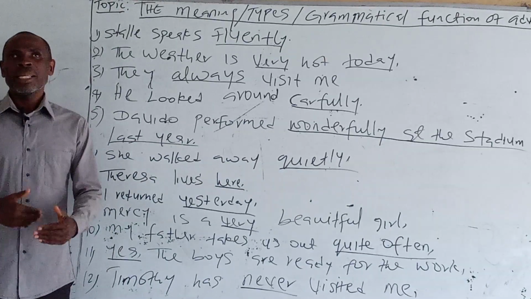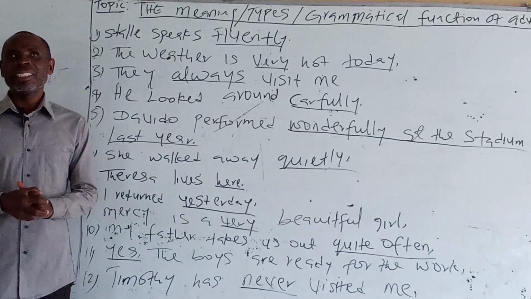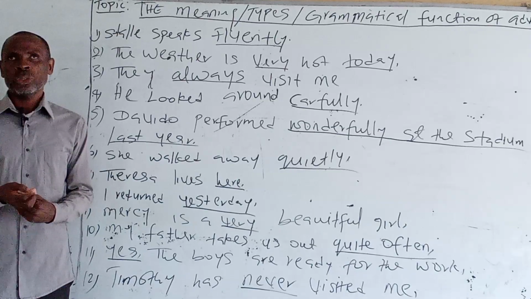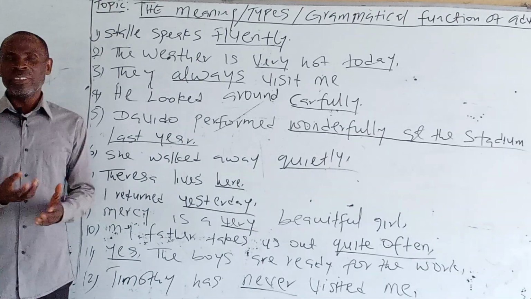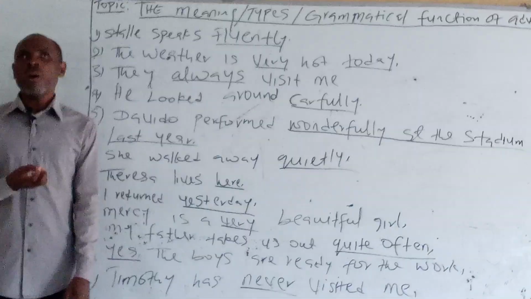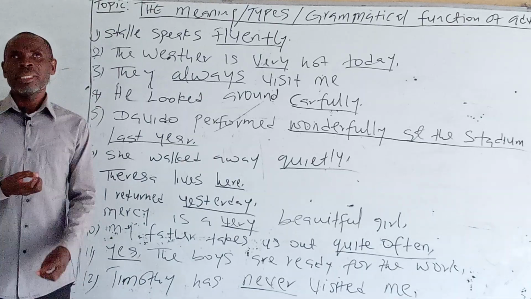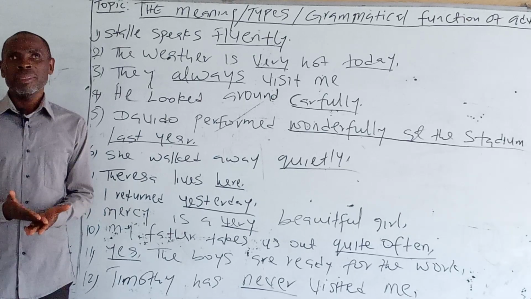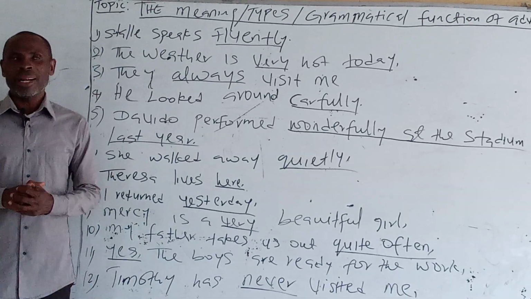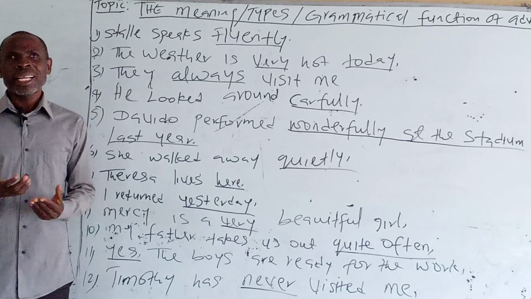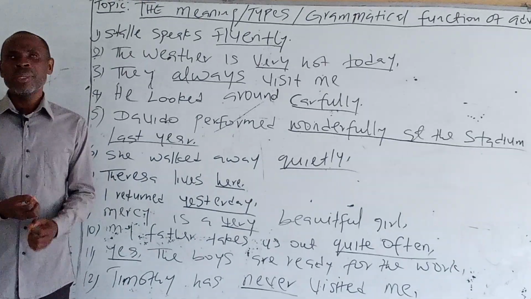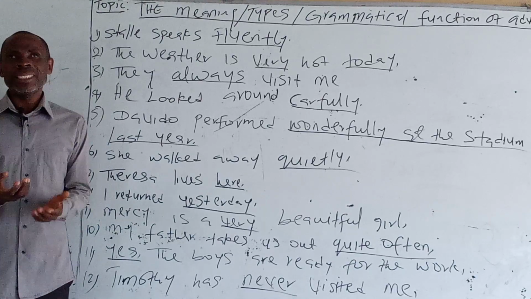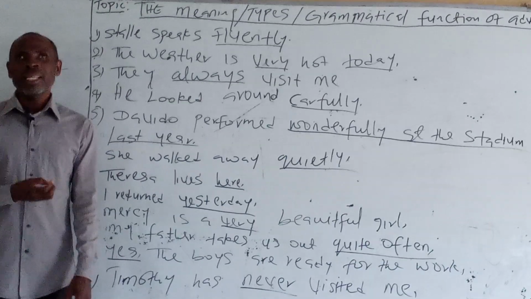3. They always visit me. The word always tells us how often they visit me. Therefore, always is an adverb that modifies the verb visit. 4. He looked around carefully. Carefully tells us how he looked around. So, carefully is an adverb modifying look.